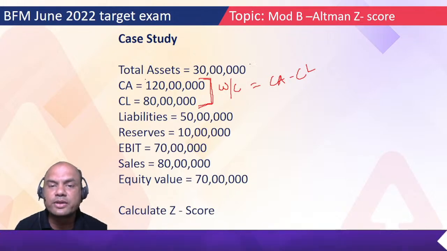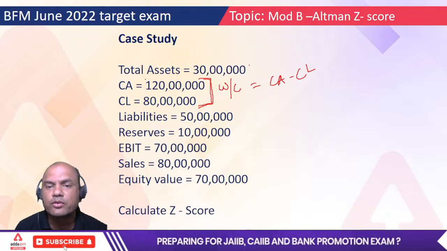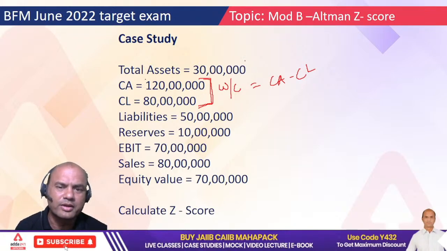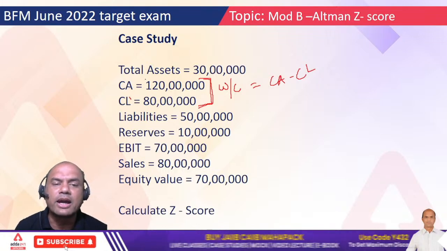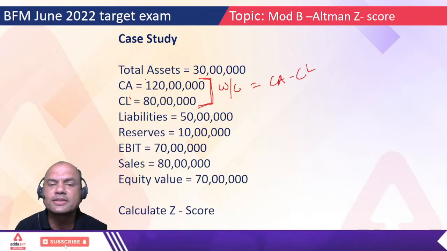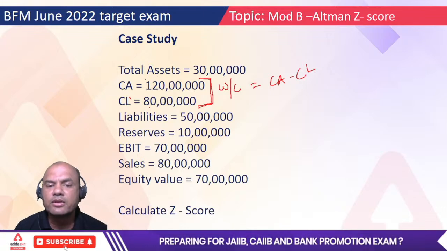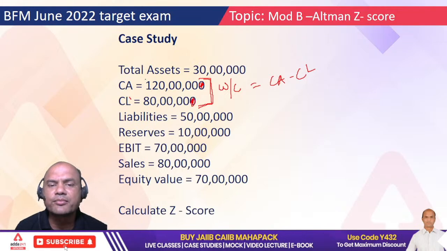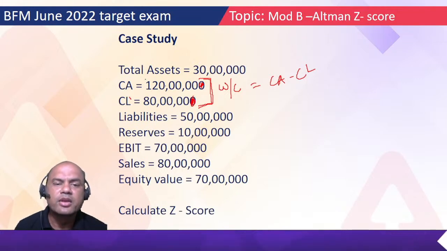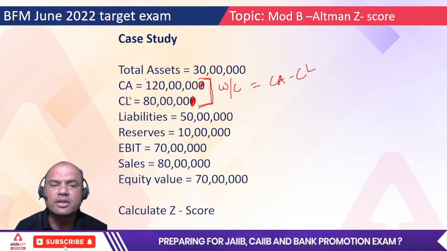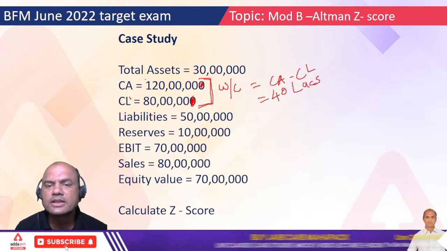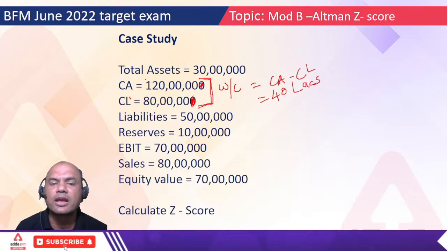Now to match these figures, this can go to 10 extra. If you want, we can go for this 10 extra, but don't go for it. This is only to give you the idea. What is the working capital gap in this? 120 minus 80. You can cut 10 from here, then also it's okay. So it will match now. So 120 minus 80 is 40 lakhs. You can keep it as 40 lakhs. This is the working capital.